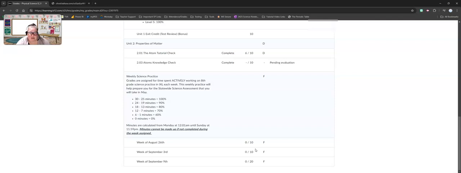They're staying zeros. Every week you are expected to spend 30 minutes actively working in Science IXL. Depending on how much time you spend in here is going to determine how many points you get. But again, remember, minutes cannot be made up if not completed during the week assigned.